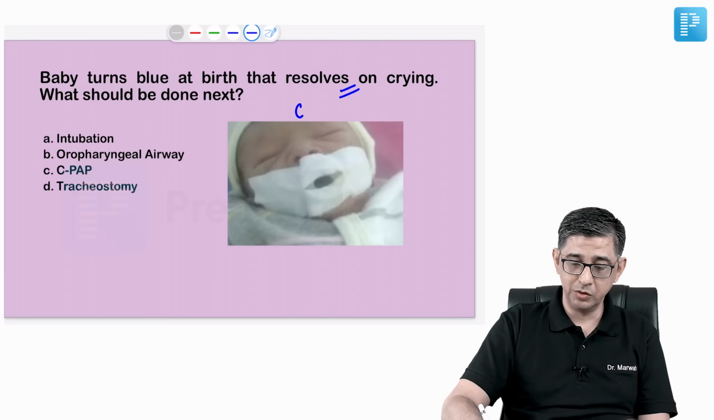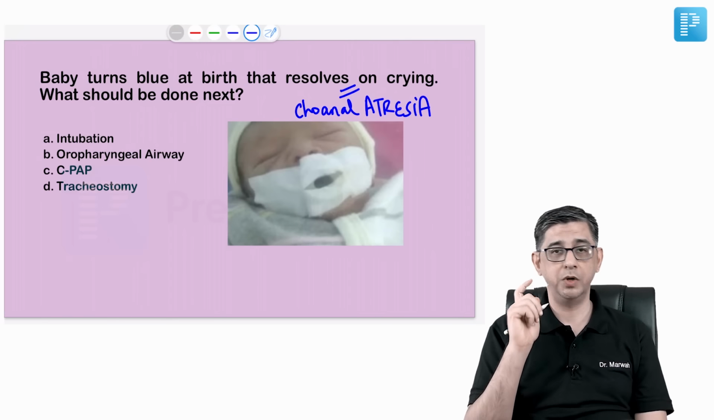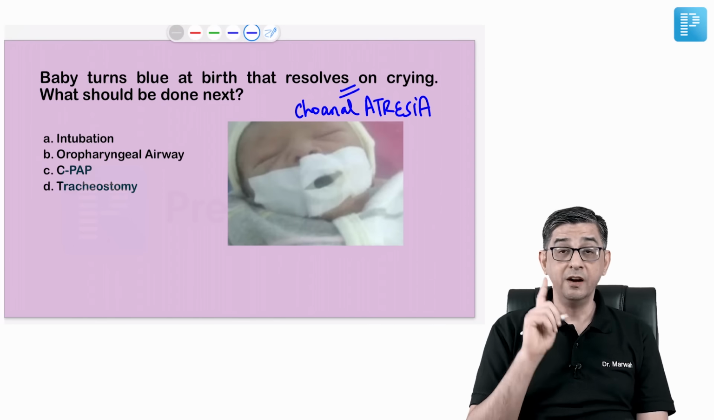So for the clinical diagnosis of this patient, there was no image given in this question; I've just added it to explain the topic to you. Every time you read a question that the baby is having cyanosis that is worsening on crying, it is diaphragmatic hernia. And whenever it is improvement on crying, it is choanal atresia.